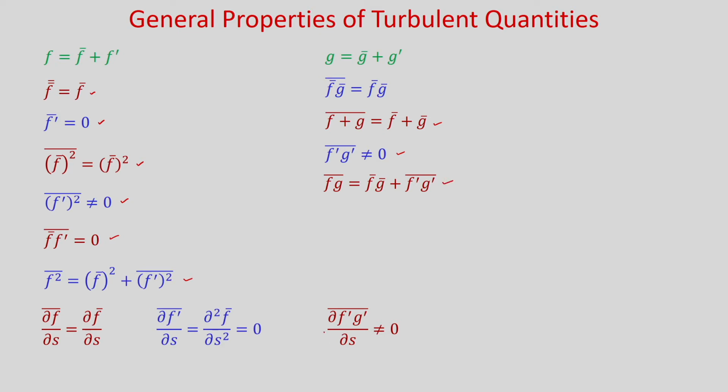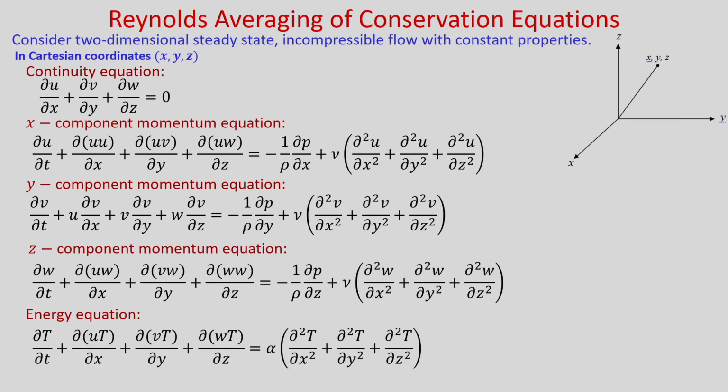Okay. And if you take the derivative, where s is any spatial direction, then the time average of del f by del s equals del f bar by del s, del f prime bar by del s is equal to 0, del 2 f bar by del s square is equal to 0, and the time average of del f prime g prime by del s is not equal to 0. So, now these properties we can use when we decompose the velocities and temperature into mean quantity and the fluctuating component. So, first we will start with the Navier-Stokes equations.